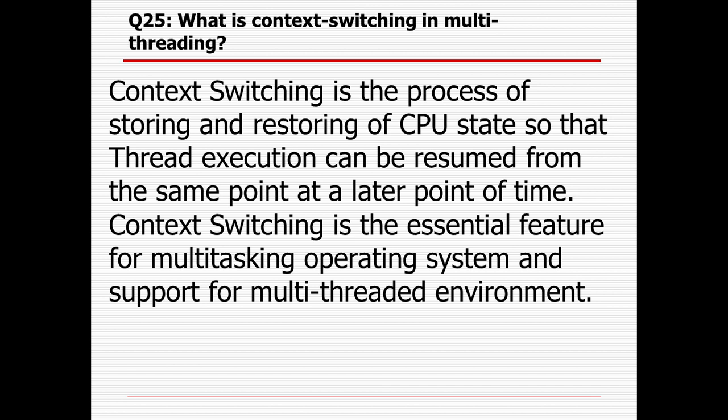What is context switching in Java multithreading? Context switching is the process of storing and restoring the CPU state so that thread execution can be resumed from the same point at a later point of time. Context switching is an essential feature for multitasking operating systems and supports multi-threaded environments.